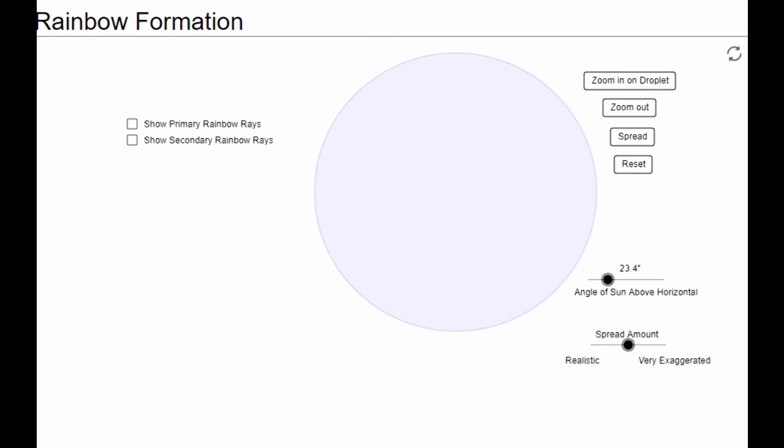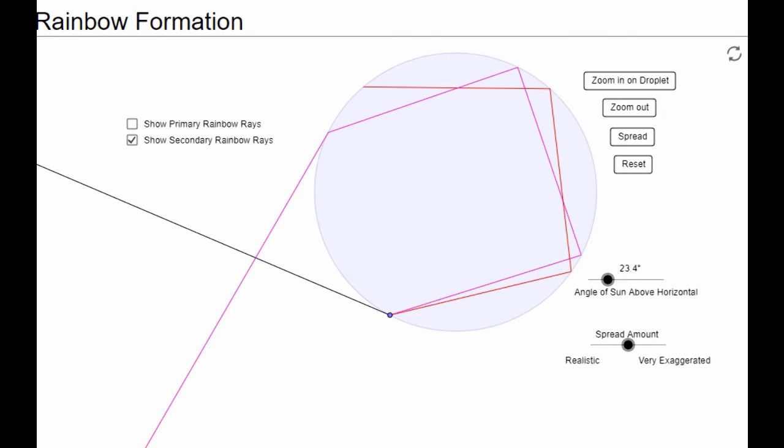Now let's see the secondary rainbow. The secondary rainbow is also a phenomenon caused by total internal reflection, refraction and dispersion. But here 2 times total internal reflection takes place. As you can see, here 1 time total internal reflection is taking place and another time total internal reflection is taking place.